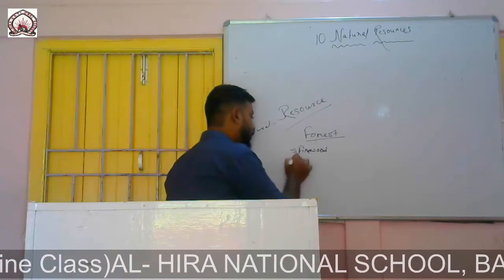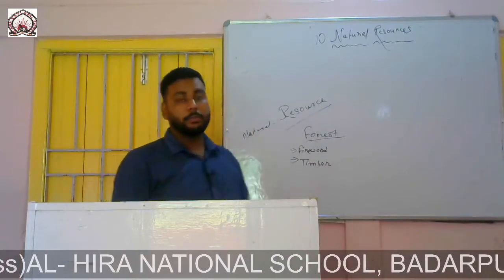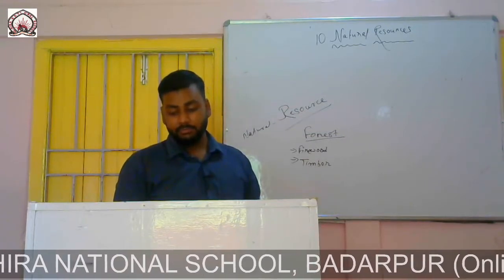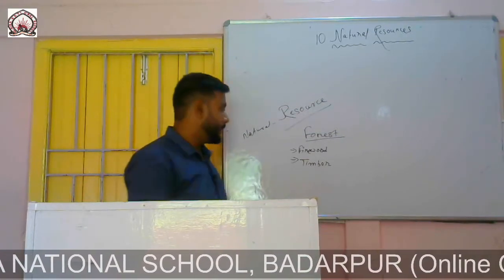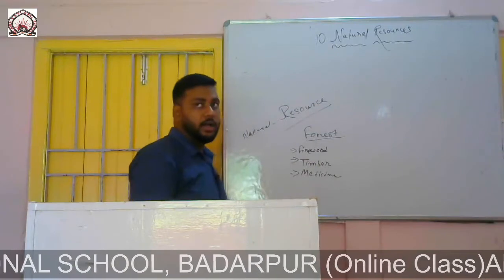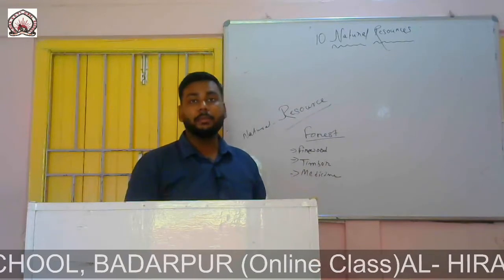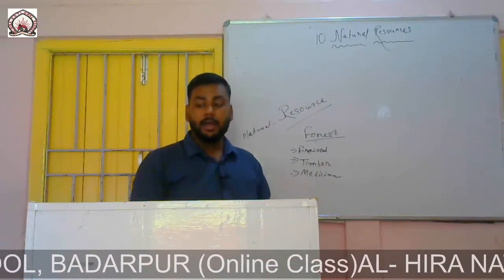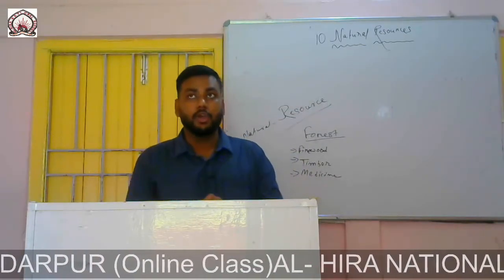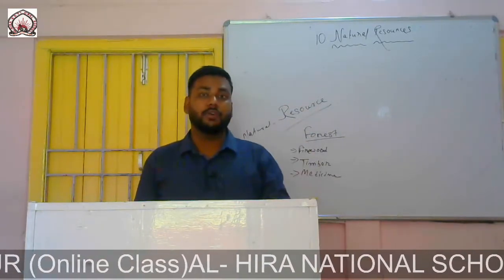From forest we also get timber. Timber, you know what is timber? Timber means wood that is used for making furniture. We also get bamboo and medicine. There are various types of plants that are used for medicinal purposes like neem, eucalyptus and other trees which have medicinal properties. We find those trees in forests.